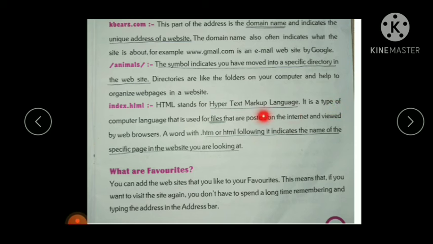It is a type of computer language that is used for files that are posted on the internet and viewed by web browsers. So this particular term stands for the name of the file on the website, or web page.